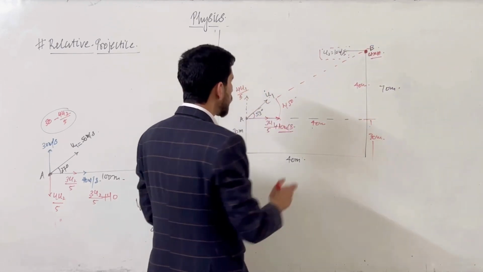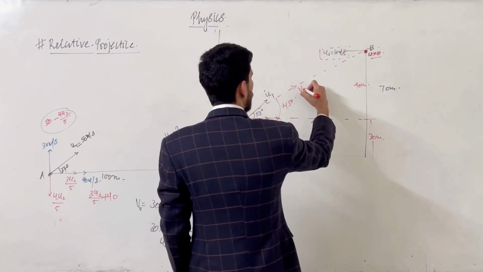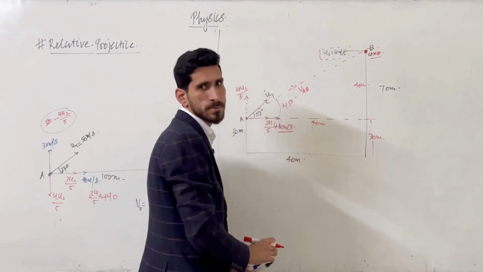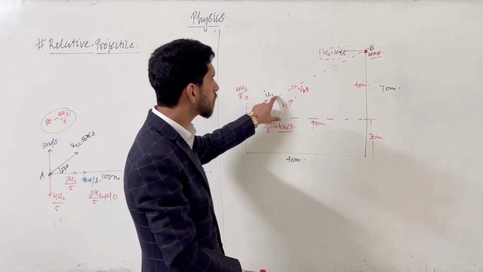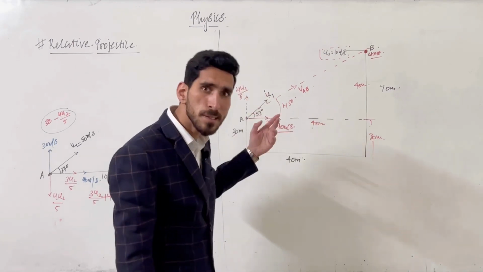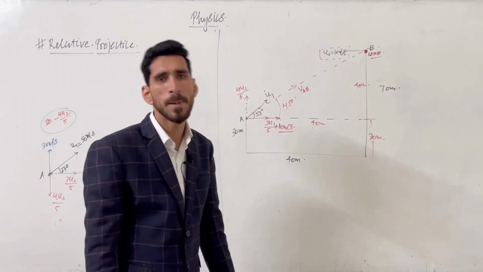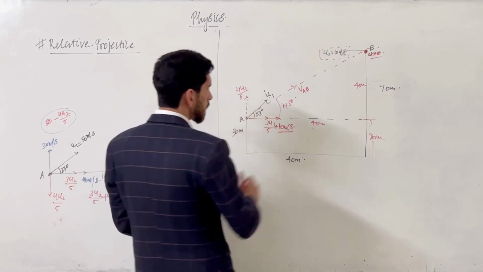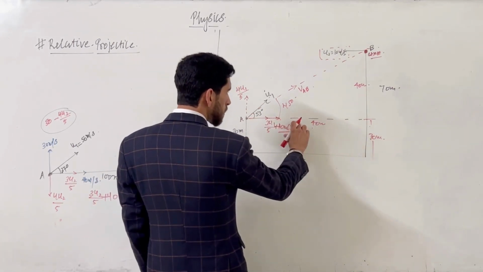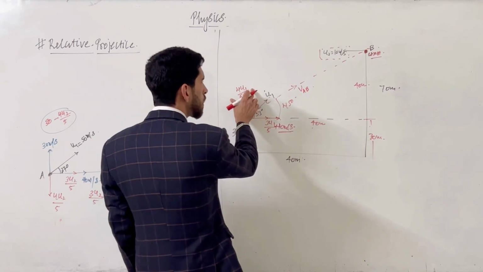So our relative velocity of A with respect to B should be at a 45 degree angle. If the velocity is at 45 degrees, it means the horizontal velocity and vertical velocity should be the same. Just by applying this concept, our question is solved. The horizontal velocity is 3u1 by 5 plus 10, and the vertical is 4u1 by 5.